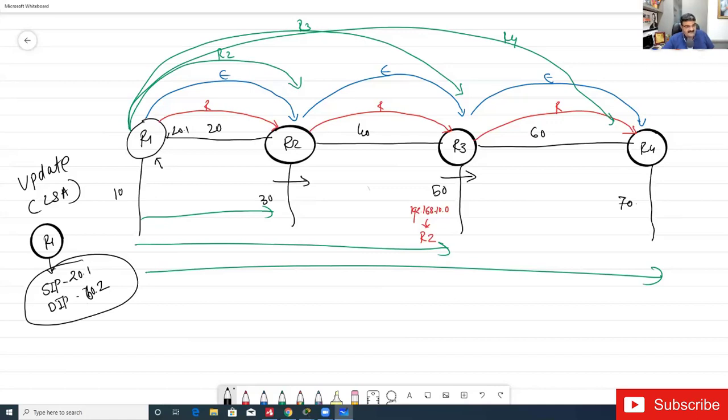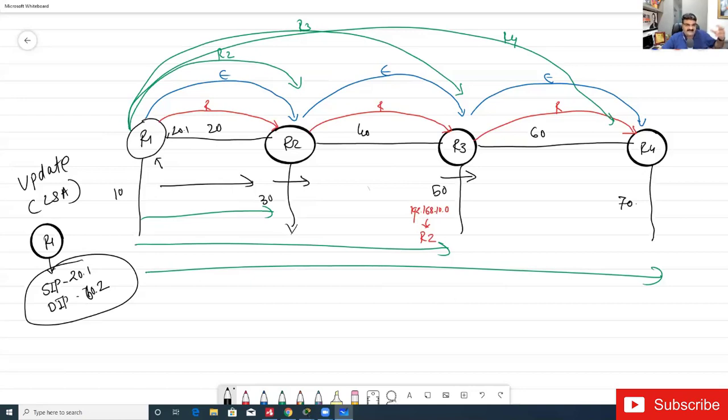But in the case of RIP and EIGRP, what is going to happen when R1 is sending the update? R2 will get it and say, okay, my neighbor is sending me an EIGRP hello packet, I have to process it. So it will process this. Now R2 realizes that it processed this update, and now there is a change in its table, so it has to give this update to its neighbor.